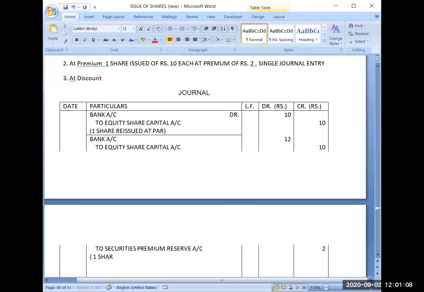One share reissued at ₹2 premium. I hope this one is also clear.